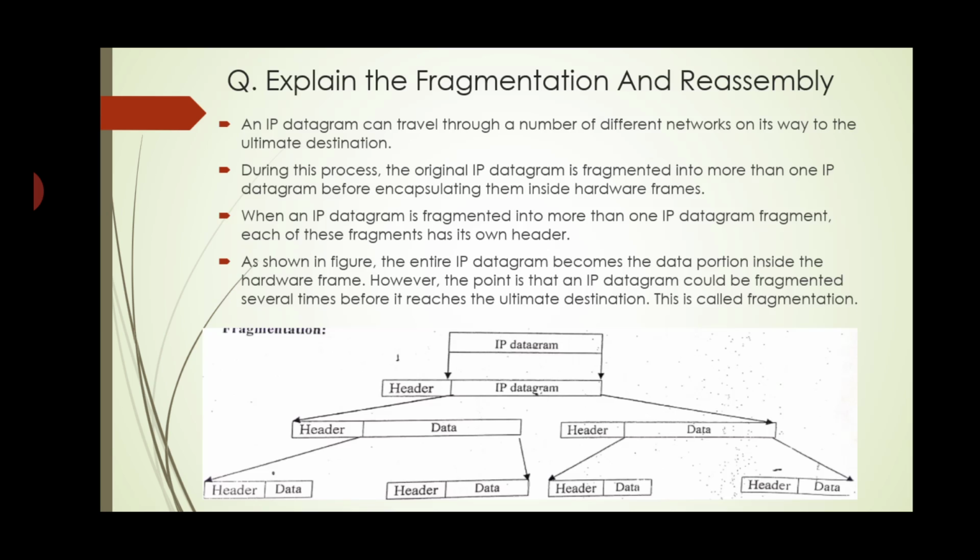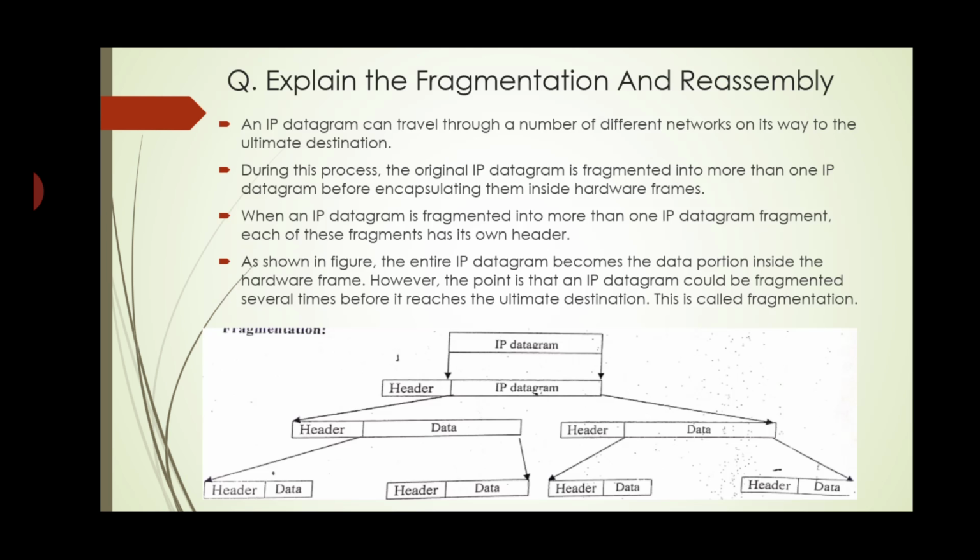When an IP datagram is fragmented into more than one fragment, each of these fragments has its own header. As shown in the figure, the entire IP datagram becomes the data portion inside the hardware frame. However, an IP datagram could be fragmented several times before it reaches the ultimate destination. This is called fragmentation.